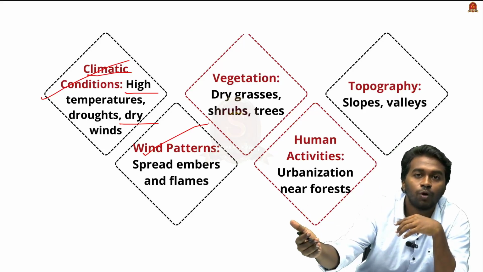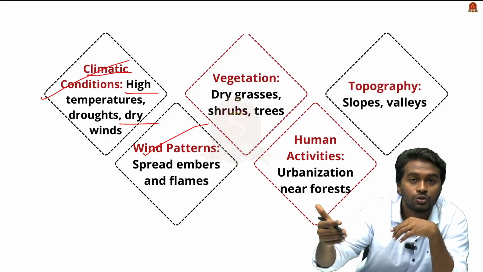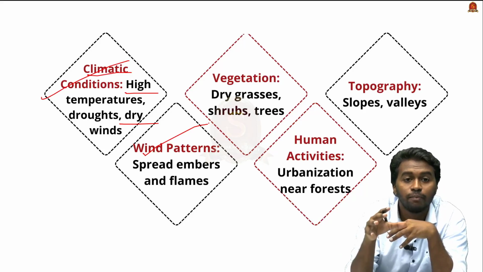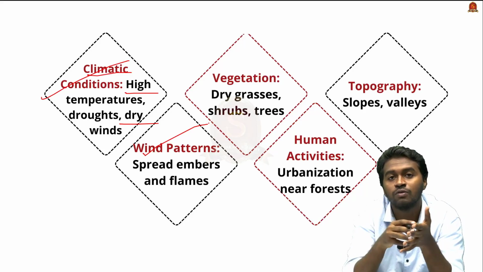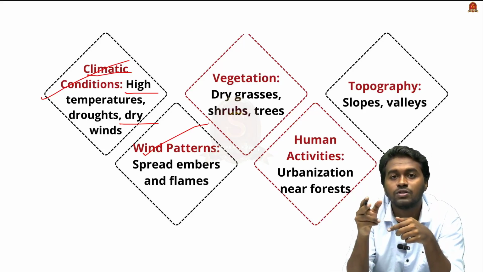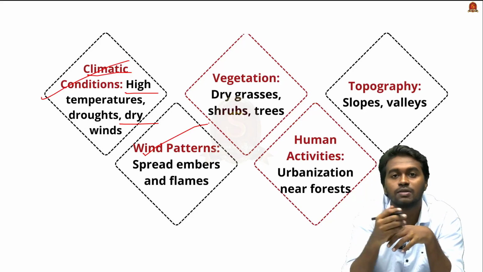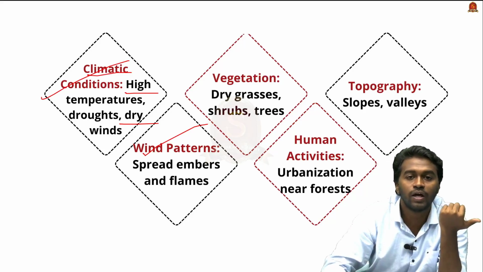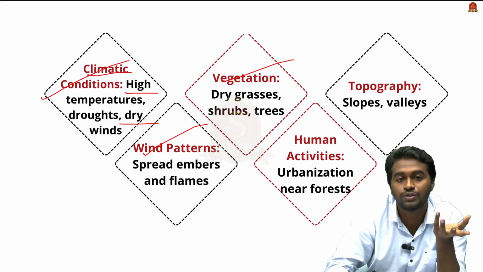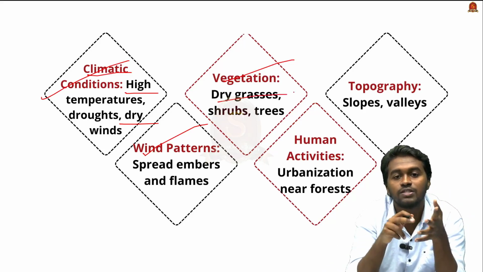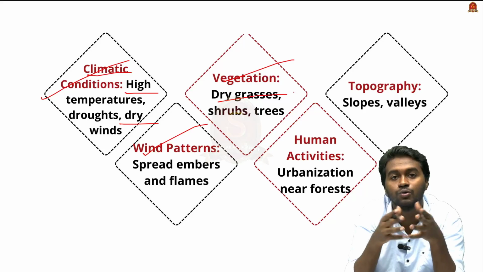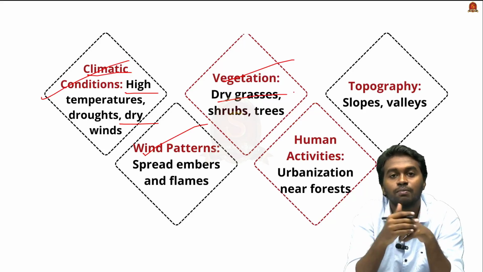So during the time of low pressure, the wind will blow from high pressure region to low pressure region. Therefore, there will be wind in the regions which are prone to wildfire. So Australia is the best example. And then we have the type of vegetation. The regions with dry grass, shrubs, or trees are highly vulnerable to wildfire. The best example is savanna.